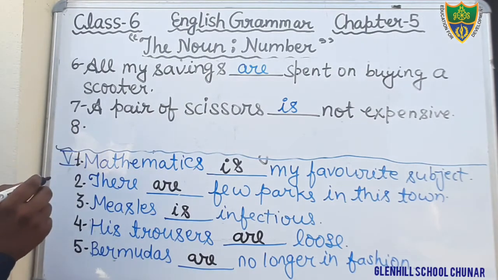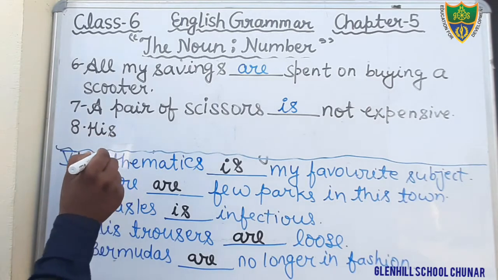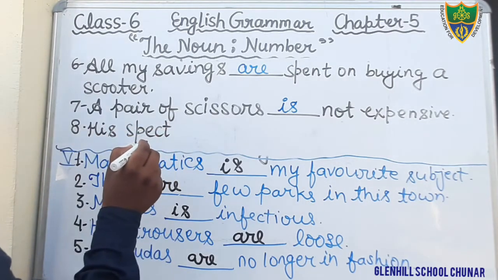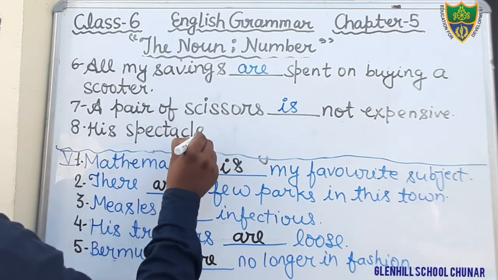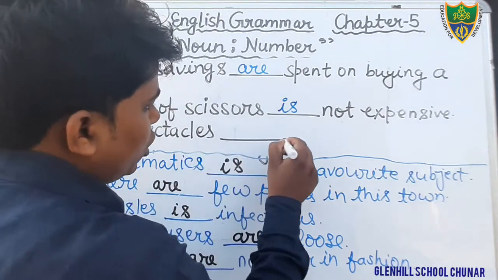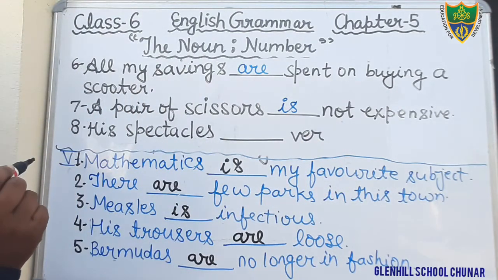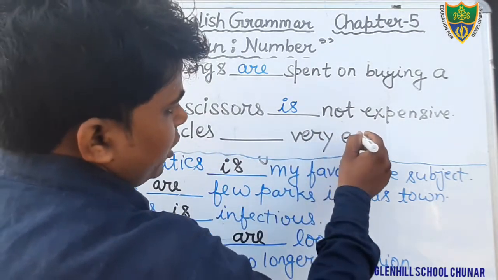What is question number 8? His spectacles very expensive. Yes, that is correct.